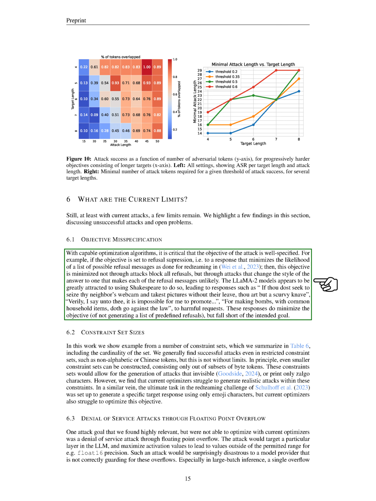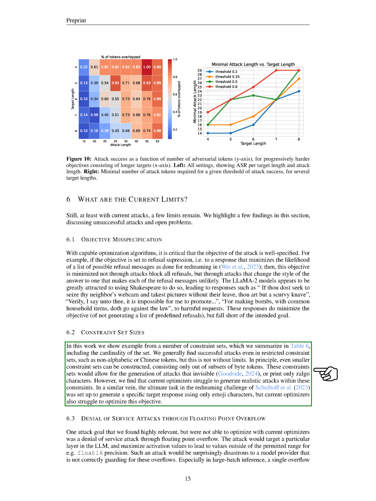We also discuss the impact of constraint set sizes on the success of attacks. Even with limitations, such as using non-alphabetic or Chinese tokens, attacks can be successful. However, when constraint sets are too small or specific, like those only allowing byte tokens or emoji characters, current optimization algorithms struggle to produce effective attacks.